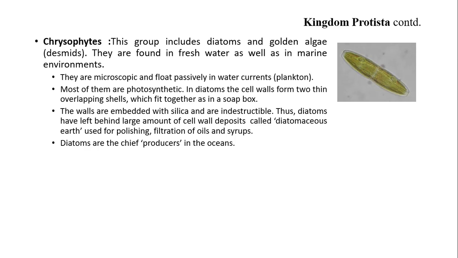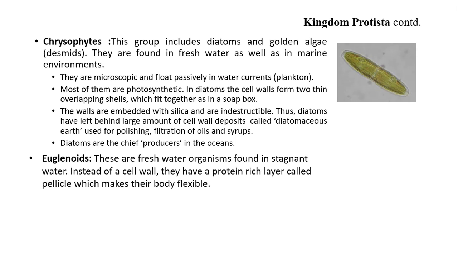In diatoms the cell walls form two thin overlapping shells, which fit together as in a soap box. The cell walls are embedded with silica and are indestructible. Thus, diatoms have left behind a large amount of cell wall deposits called diatomaceous earth, used for polishing and filtration of oils and syrups. Diatoms are the chief producers in the oceans.